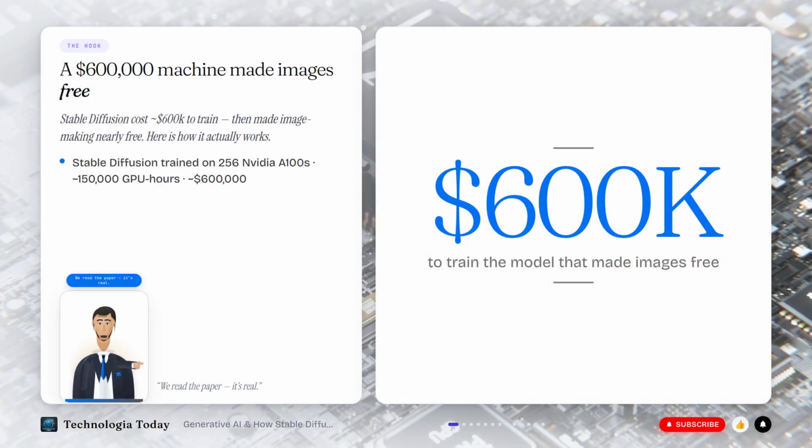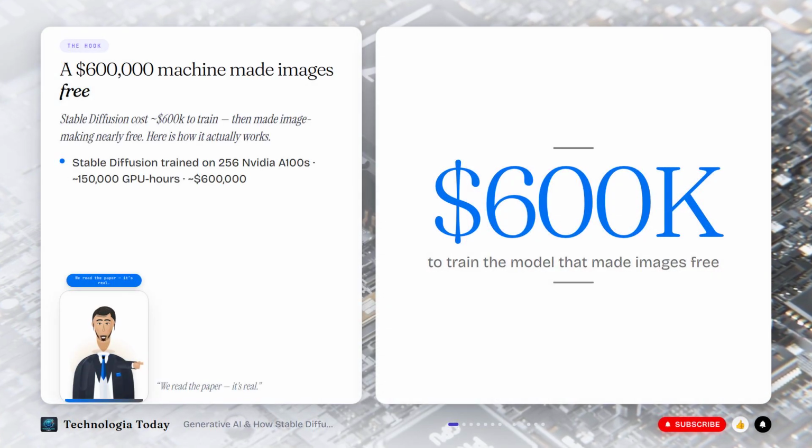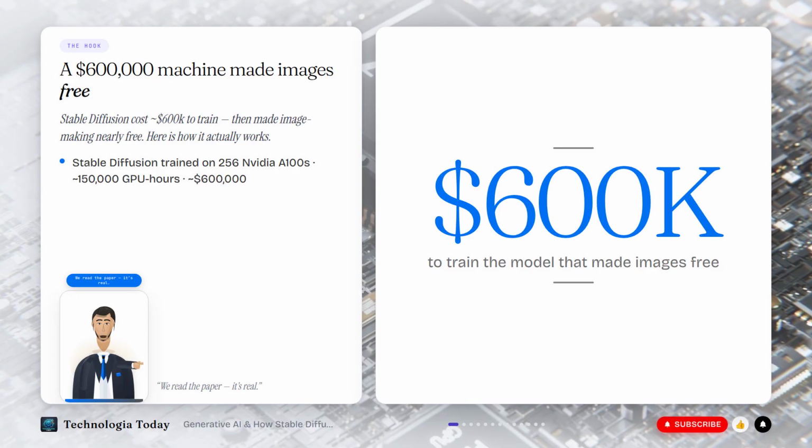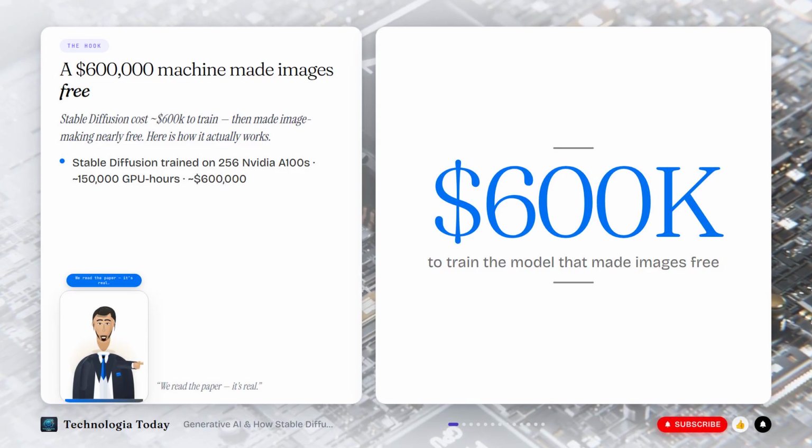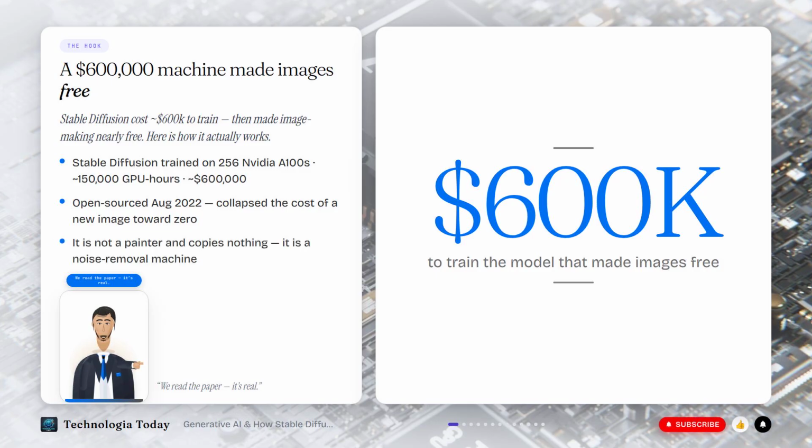Last time, we cracked open how an AI learns. Now a stranger question: how does a machine turn a sentence into a picture? Start with a number that should bother you. Stable Diffusion, the model that lit the fuse on AI images, cost about $600,000 to train. Then they open-sourced it, and the price of making a brand new, photo-quality image collapsed toward zero. No camera, no illustrator, no stock license, just a sentence.